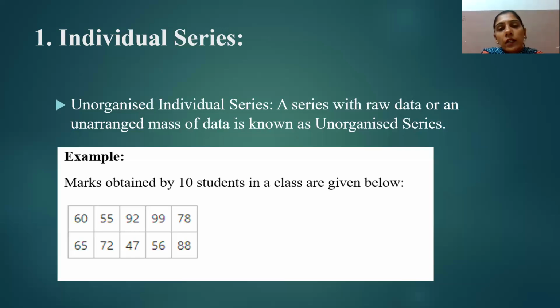In unorganized individual series, raw data or unarranged mass data is known as unorganized series. When the data collected by investigators has not been arranged in a systematic manner, the collected data is known as unorganized data.